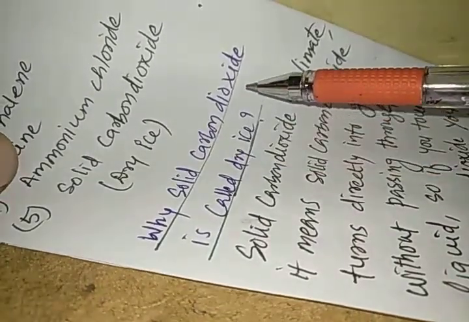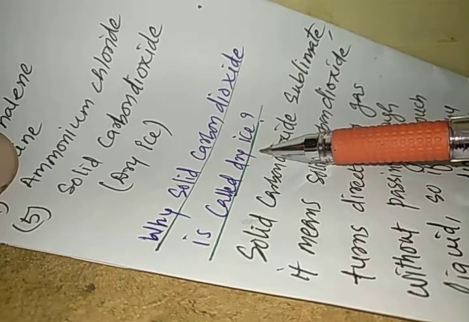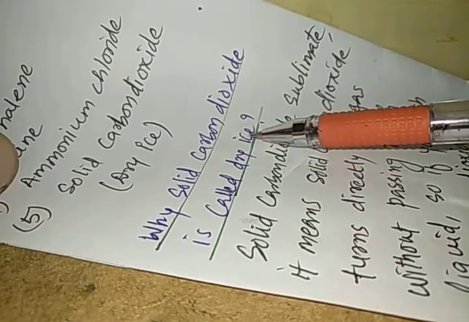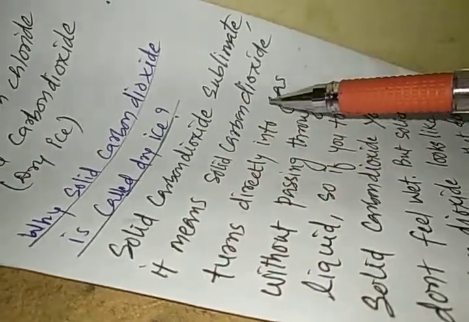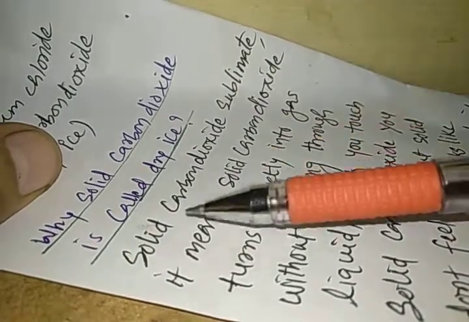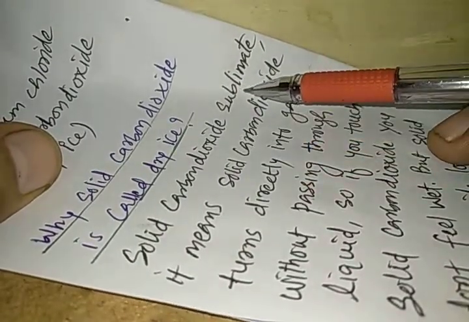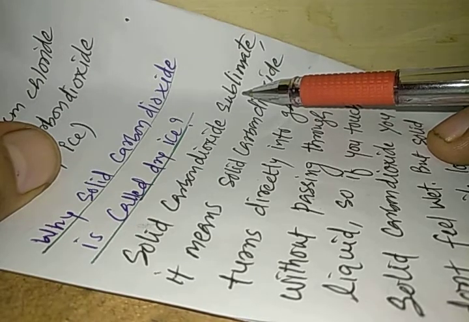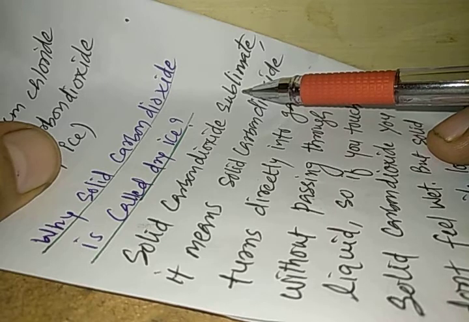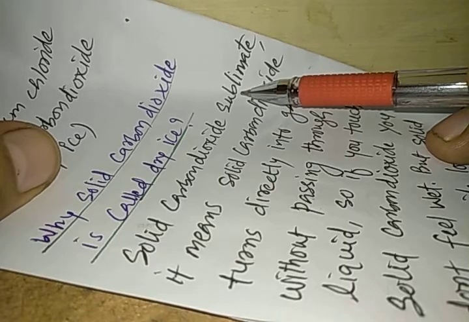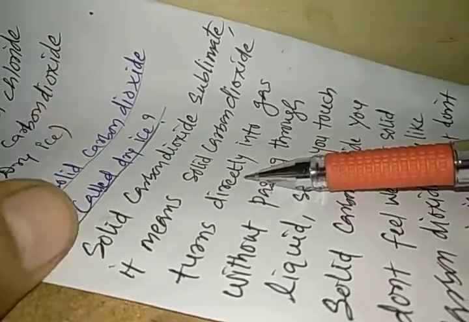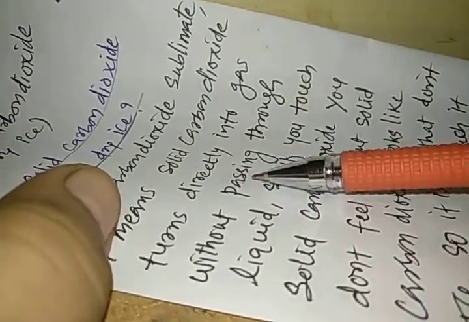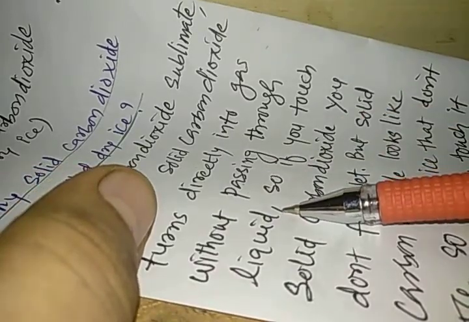Why is solid carbon dioxide called dry ice? Now, it is ice, but it is a dry ice. So why is it dry ice? Let us try to understand. Solid carbon dioxide sublimates. Sublimate means directly goes from solid to the gaseous state or comes from gaseous state to the solid state without passing through the liquid state. So that is what is known as sublimate. It means solid carbon dioxide turns directly into gas without passing through the liquid.